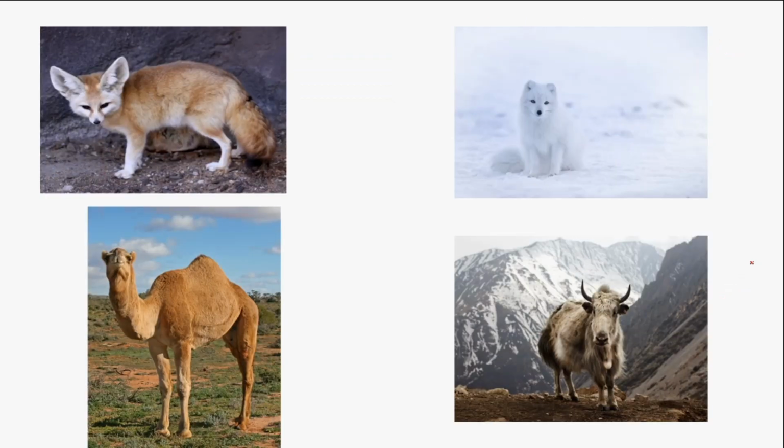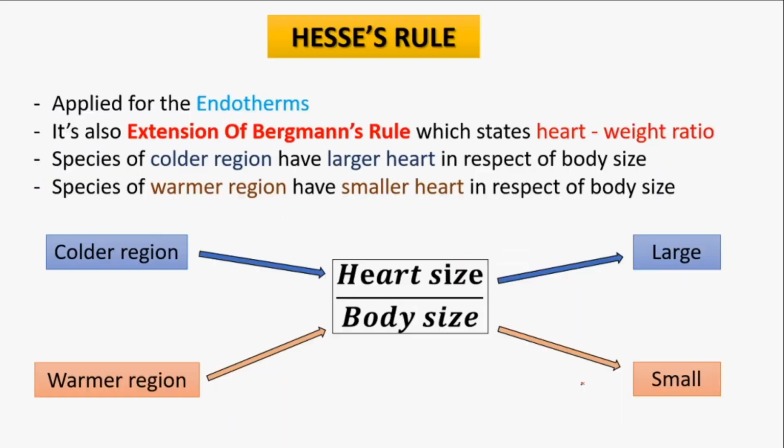These are some pictures for Allen's rule. This fox has big ears, and this fox has small ears, and the camel has long legs, while this yak has small legs, which are also the body extremities.